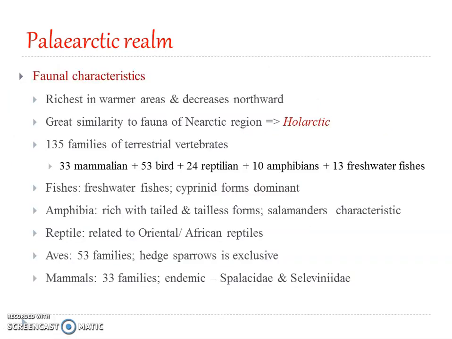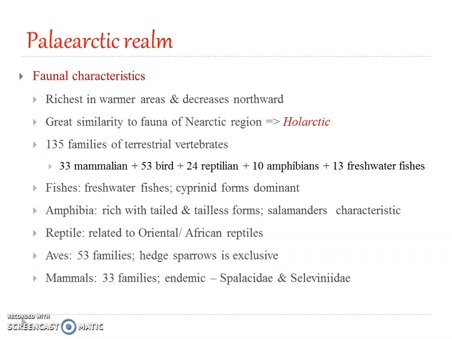Now we can see the faunal characteristic features. The fauna is richest in the warmer areas and it decreases northward because of the difference in physical features. Towards the north, the diversity decreases. The fauna is few and specialized in dry and mountainous areas also. There is great similarity between the fauna of the Palearctic and Nearctic regions, and several families and genera are common to both these regions. This indicates that there were land bridges between the Palearctic and Nearctic regions in ancient times.